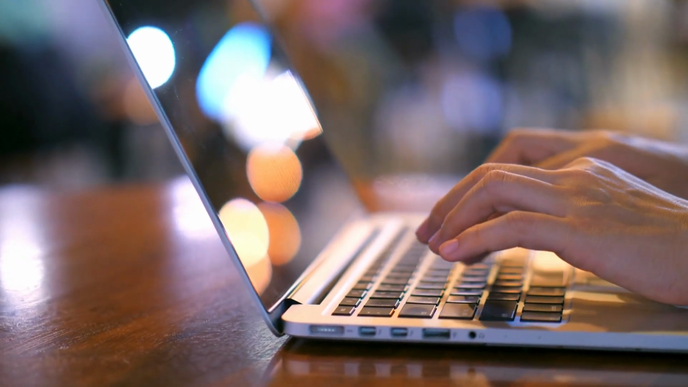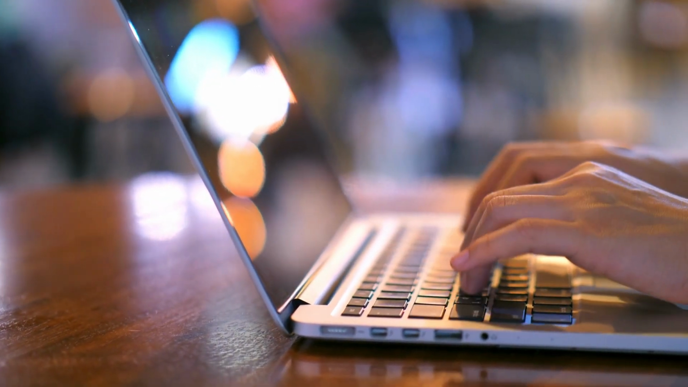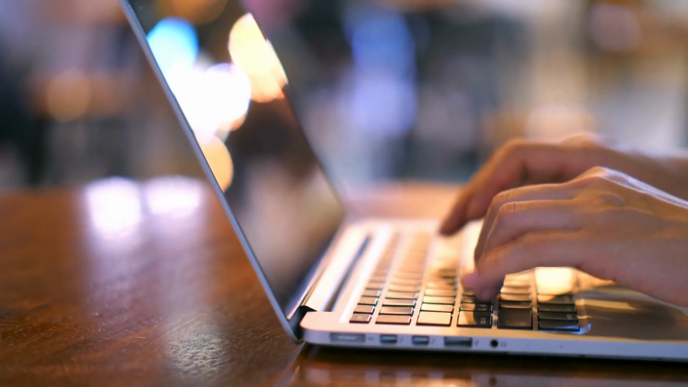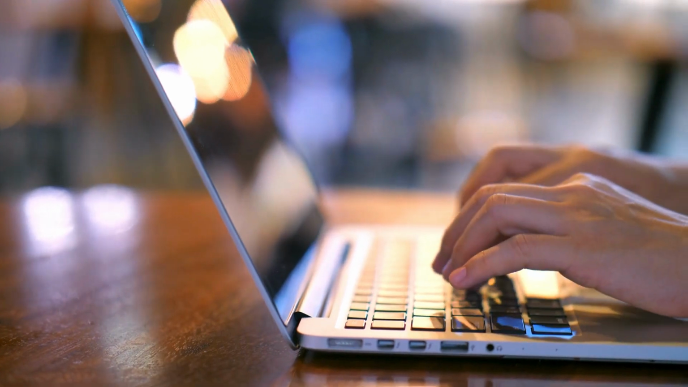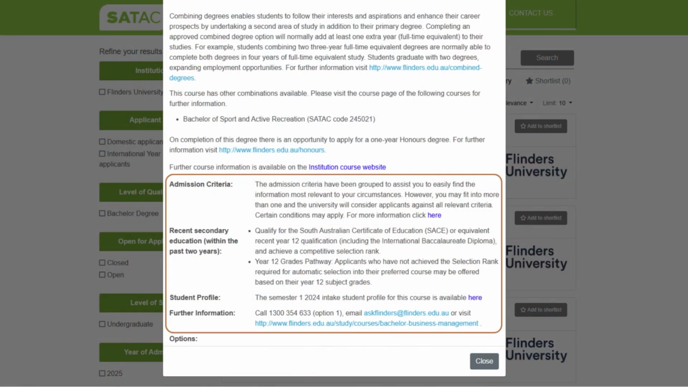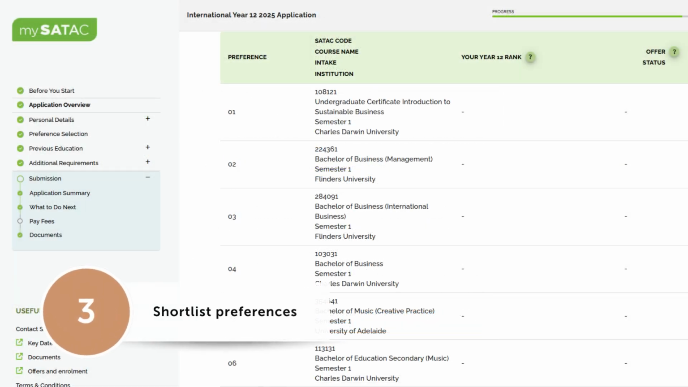Leo also takes the opportunity to read up about the institutions and to see whether they'd suit him. Once he's done that, Leo then makes sure he understands all of the rules for admission for all of the courses that he's shortlisted. From his research, he chooses his top 6 preferred courses.